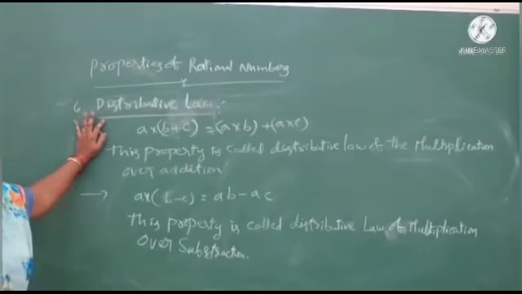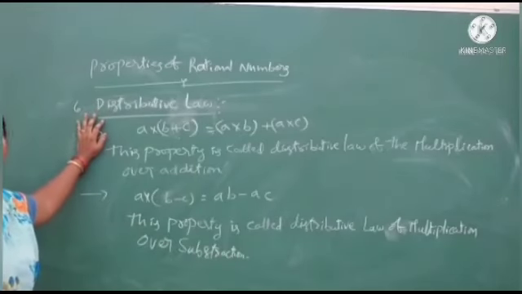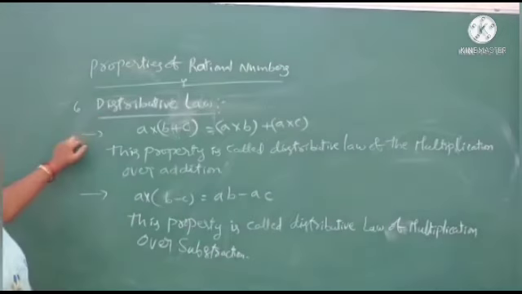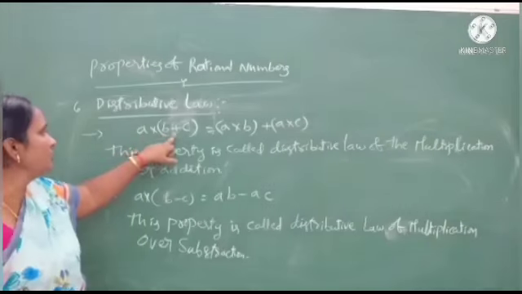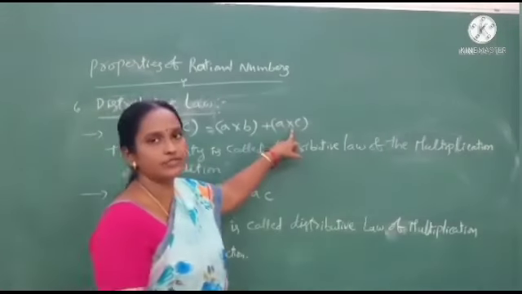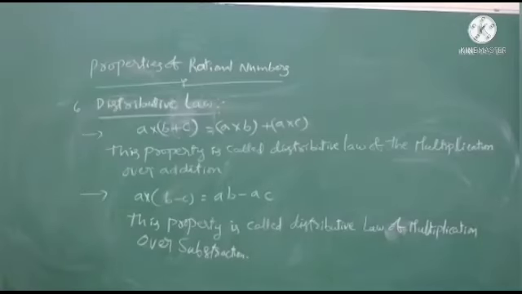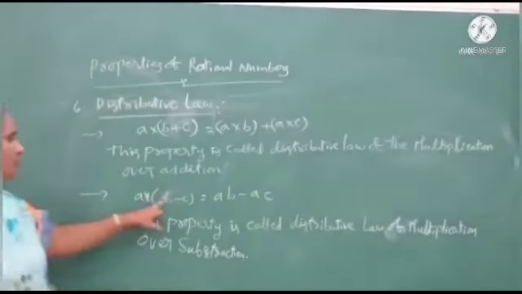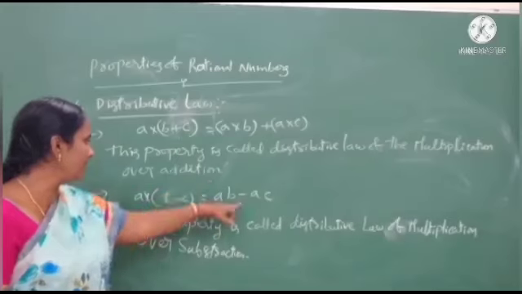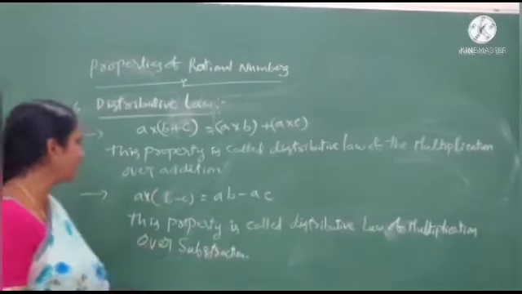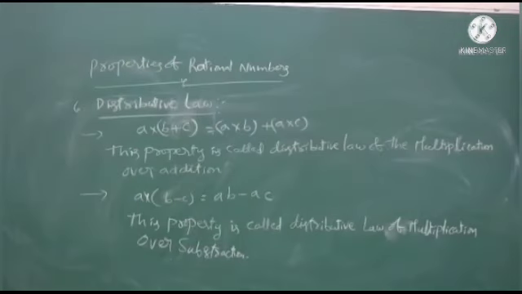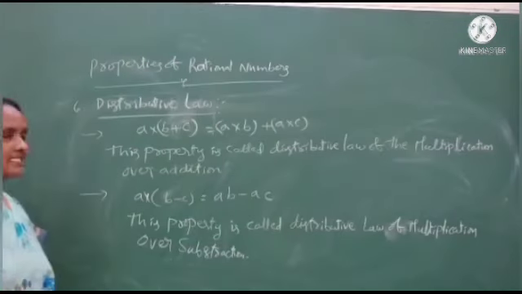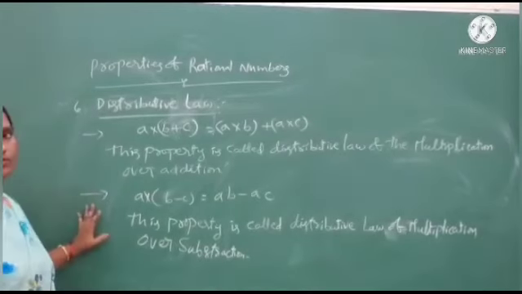Here in this distributive law we use two operations: addition and multiplication, and subtraction and multiplication. What is the distributive property here? a into b plus c equal to a into b plus a into c. This is the distributive law of multiplication over addition. And after that, a into b minus c equal to a into b minus a into c. This is called the distributive law of multiplication over subtraction.